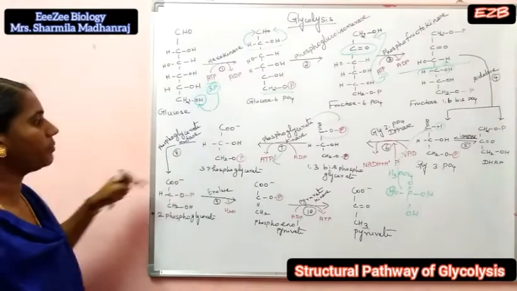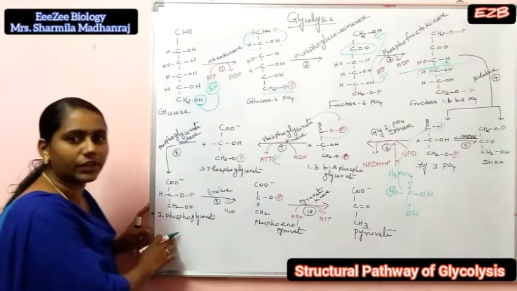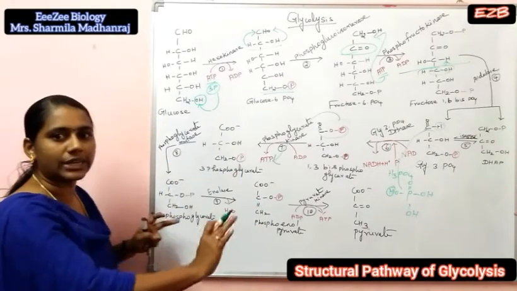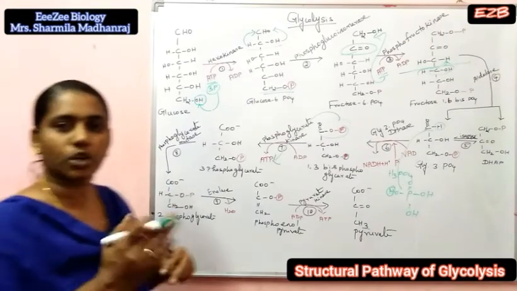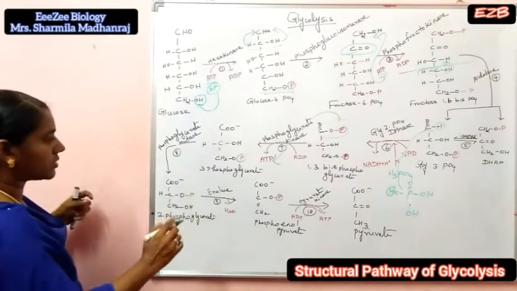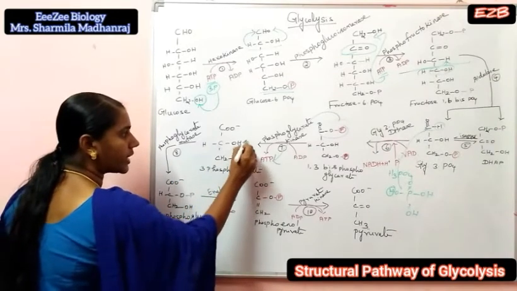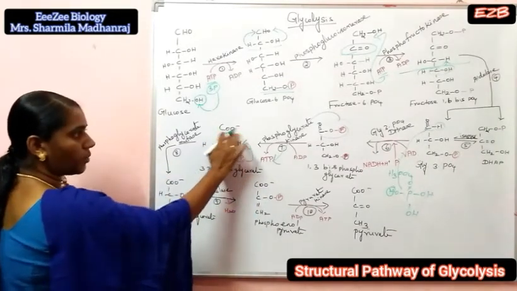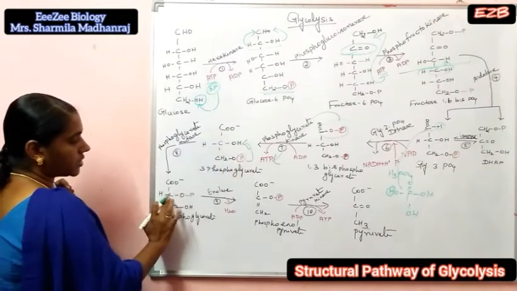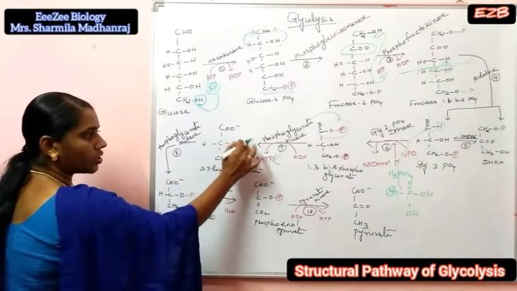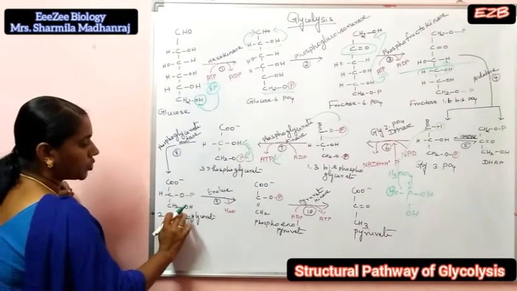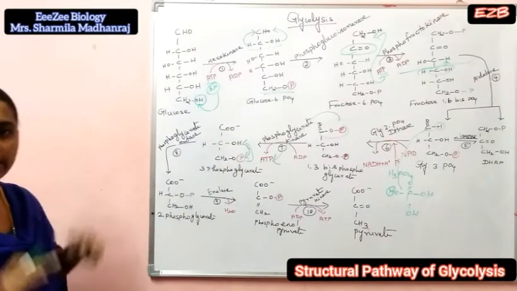Next, eighth step, 3-phosphoglycerate is converted to 2-phosphoglycerate. Here there is shifting of the phosphate group, from the third carbon to the second carbon. So COO minus, then CHO phosphate group, and CH2OH. The hydrogen comes here, CH2OH. That is 2-phosphoglycerate.